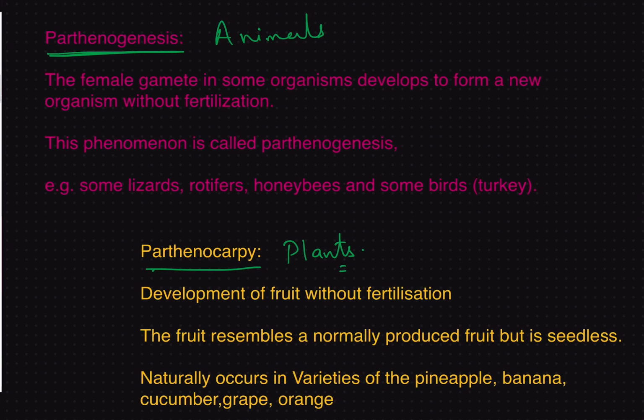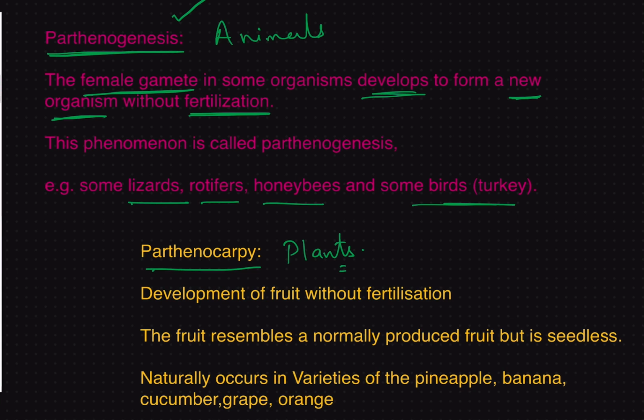So here in parthenogenesis, the female gamete develops into a new organism without fertilization. Female gamete without fertilization develops into a new organism. That is called parthenogenesis. It is seen in some lizards, rotifers, honeybees and some birds like turkey.